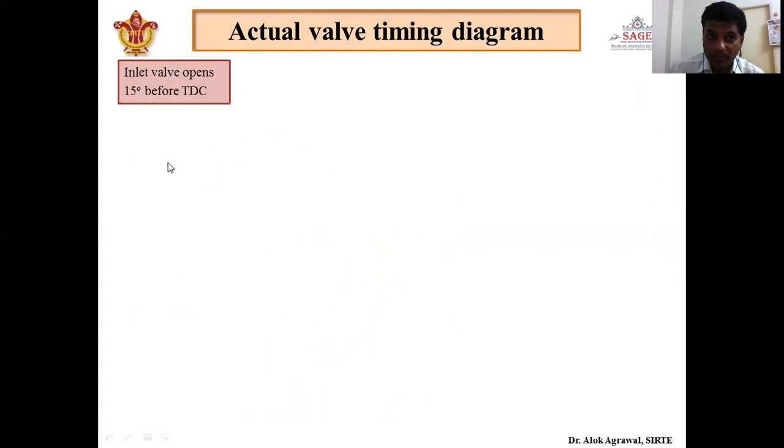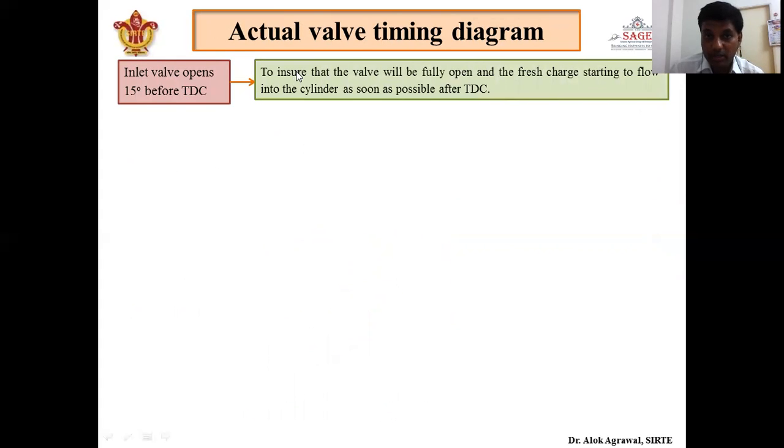The inlet valve opens 15 degree before TDC. Why? To ensure that the valve will be fully open and the fresh air starts to flow into the cylinder as soon as possible after TDC. As soon as our piston reaches TDC and starts to come down, our valve will be completely open and the fresh air and mixture will start coming in. That's why we make it open 15 degree before TDC.